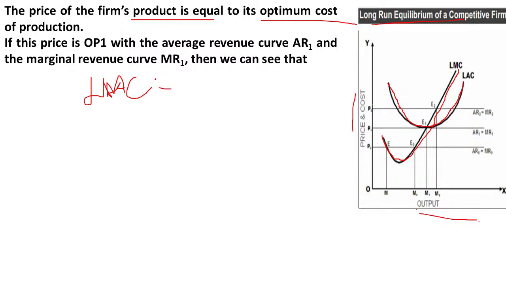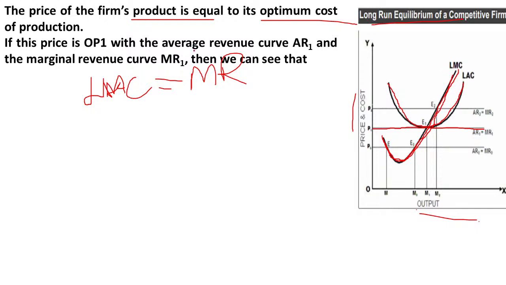MC, marginal cost, is equal to marginal revenue, and marginal cost curve must cut the MR curve from below. So here 3 MR curves we have drawn here. So this is MR1 curve, and this is MR2 curve, and this is MR3 curve. So 3 MR curves we have drawn here. So here the marginal cost curve is going to cut all the MR curves from below.